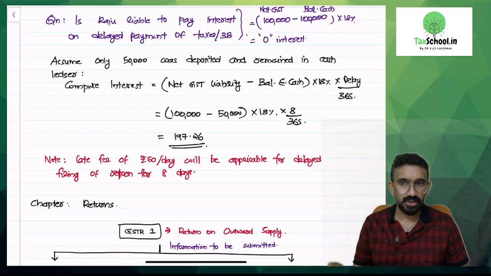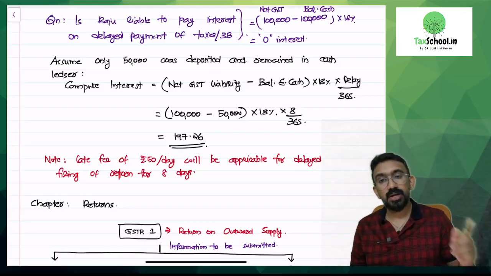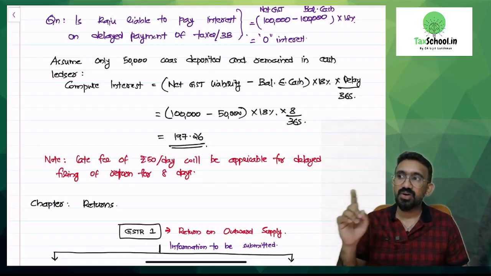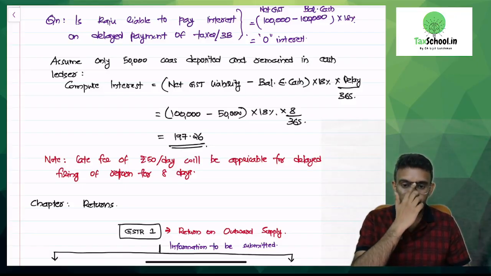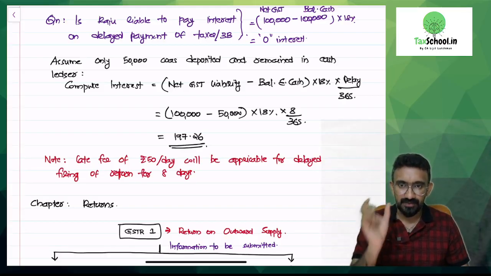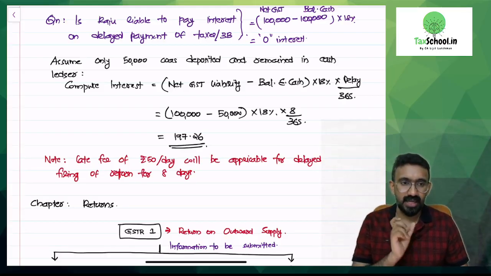How much was not deposited? 1 lakh was not deposited in the cash ledger, only 50,000. Then on what amount will you end up paying interest? Only on the net GST liability of 1 lakh minus the 50,000 already lying in the cash ledger. That is, 50,000 will be the tax amount that I have to pay interest on.